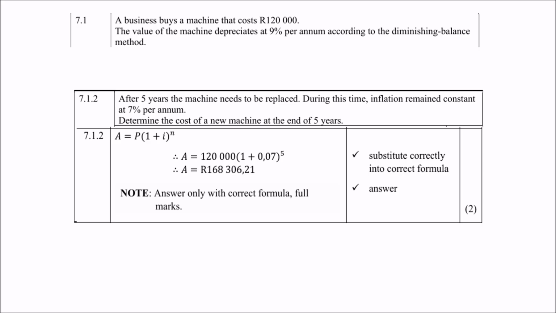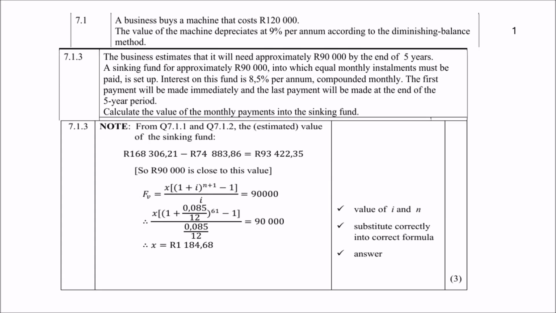7.1.3. Now the business estimates that it will need approximately 90,000 rand by the end of 5 years. Now a sinking fund for approximately 90,000 into which equal monthly installments will be paid is set up. Interest on this fund is 8.5% per annum, compounded monthly. Now, the minute you see that, now you must think of future value or annuities, isn't it?